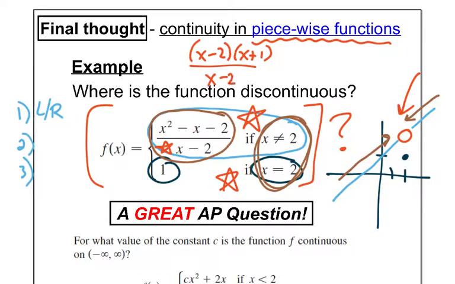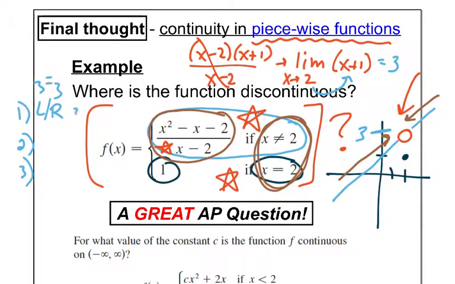Great. So they cancel, get out, and now I'm just trying to figure out what's the limit as x approaches 2 of just x plus 1. Great. Can I plug that one in now? Yes, I can. And I get 3. Okay, so this y value up here, where the open circle is, is at 3. So the limit from the left is 3. The limit from the right is 3. Are they equal? Yes, sir. So my limit from the left and the right is 3. Great. So the limit exists.